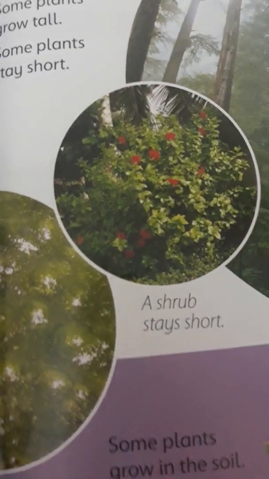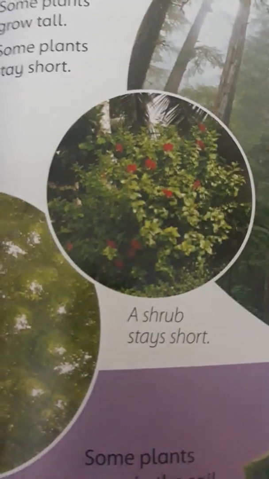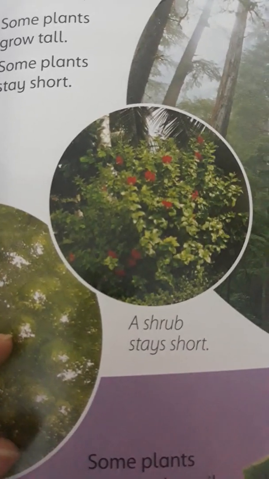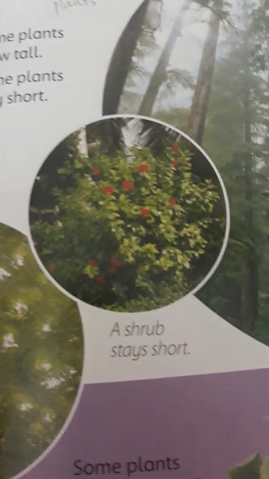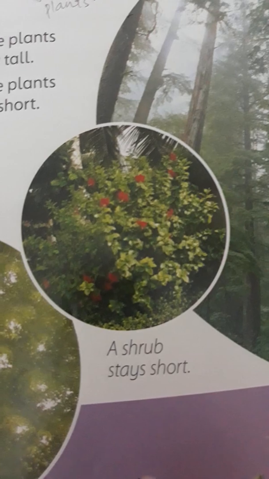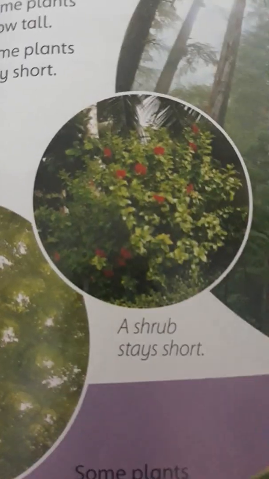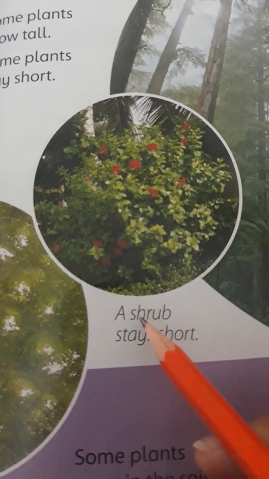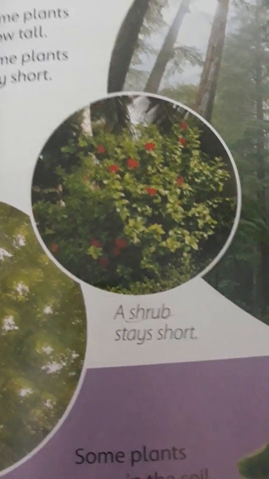Then there are some plants that grow, but they cannot grow above a certain height. They remain short. And what are they called? They are called shrubs. Shrubs are those plants which stay short.